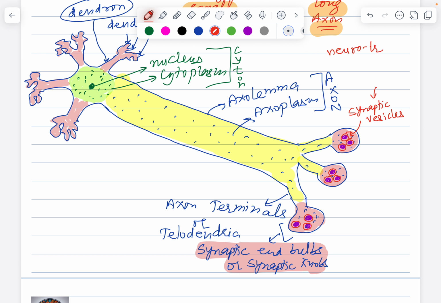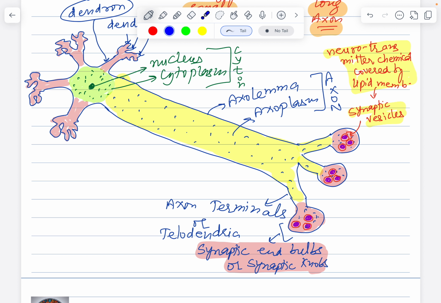It's a neurotransmitter chemical covered by lipid membrane. Okay, neurotransmitter chemical covered by lipid membrane is your synaptic vesicle.